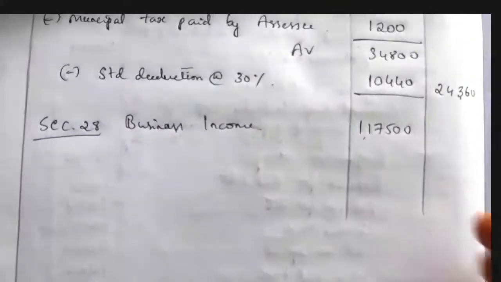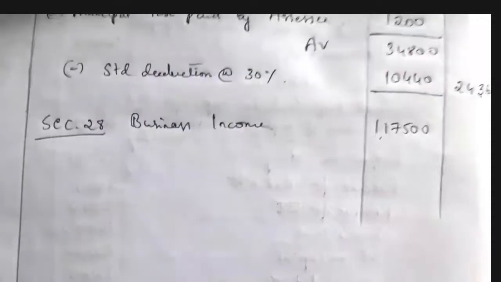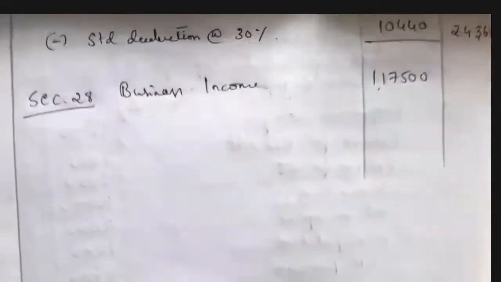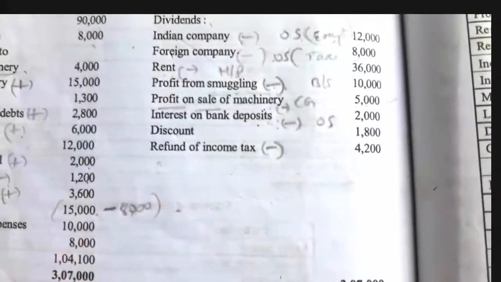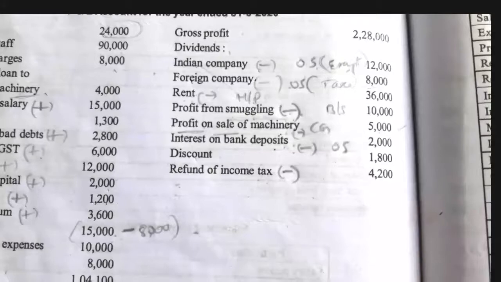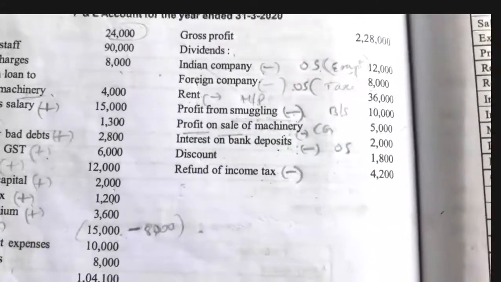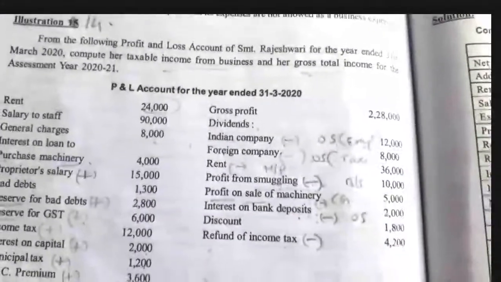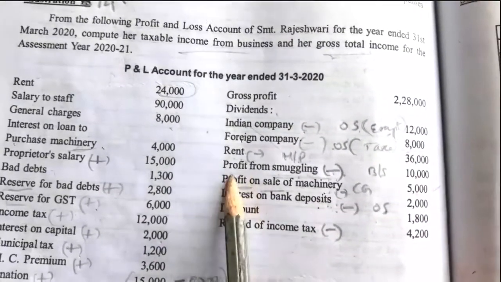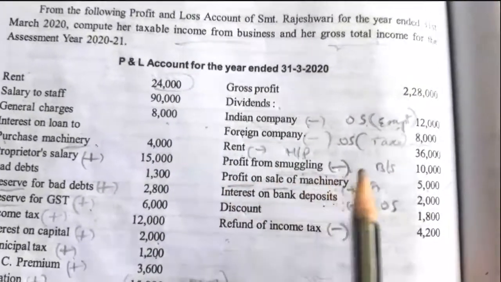So here under section 28, along with the business income, there is one more income which is taxable under section 28, that is nothing but the profit from smuggling. Profit from smuggling means it is an illegal business. From an illegal business, Srimati Rajeshwari has gained a profit. So that is also taxable under the head section 28.